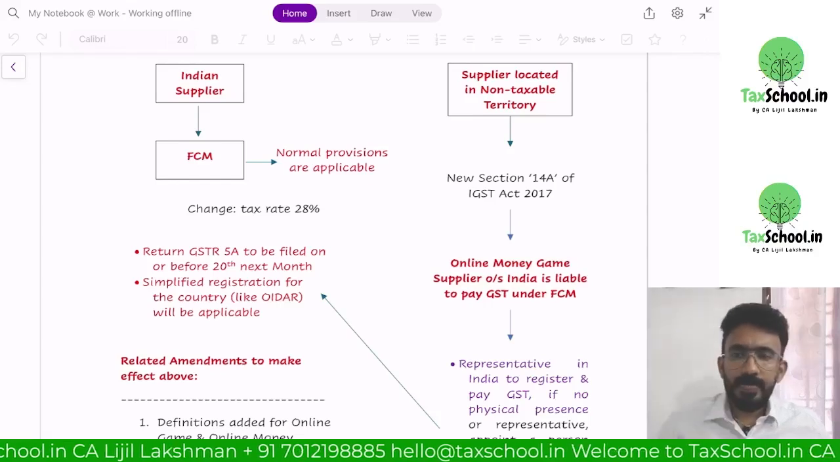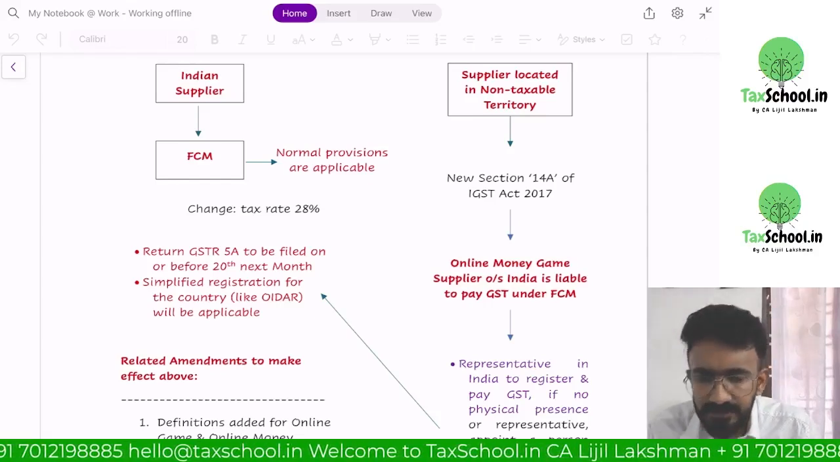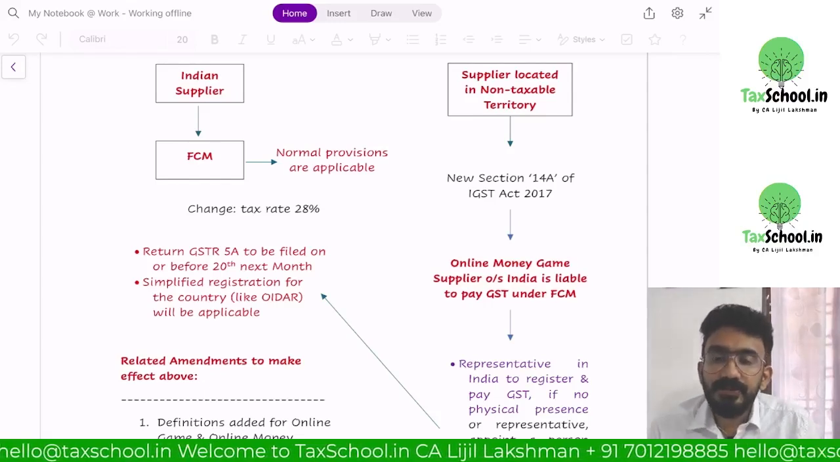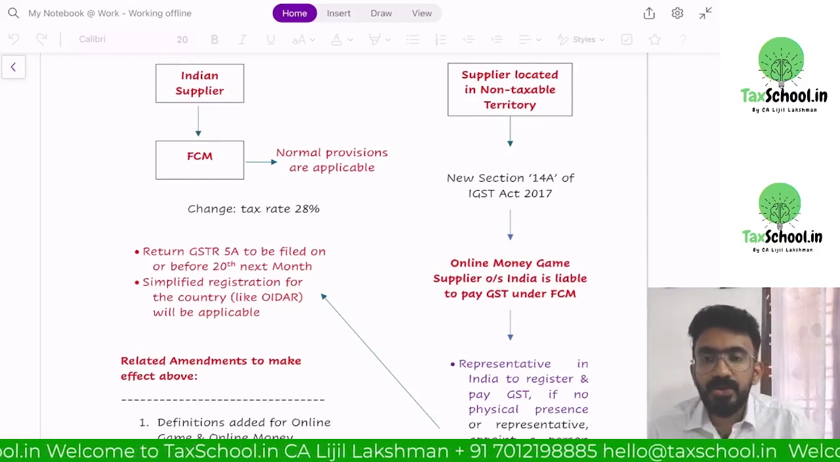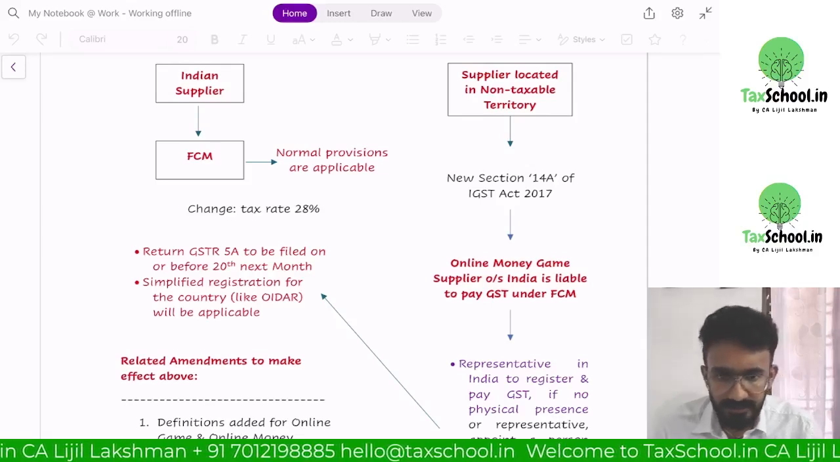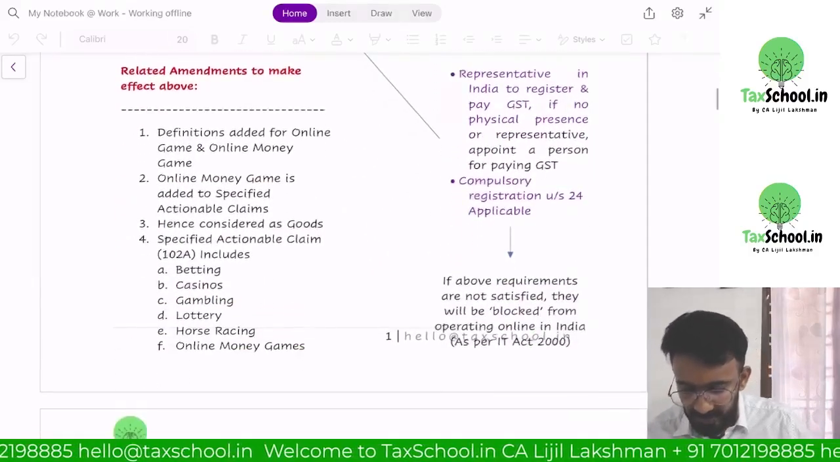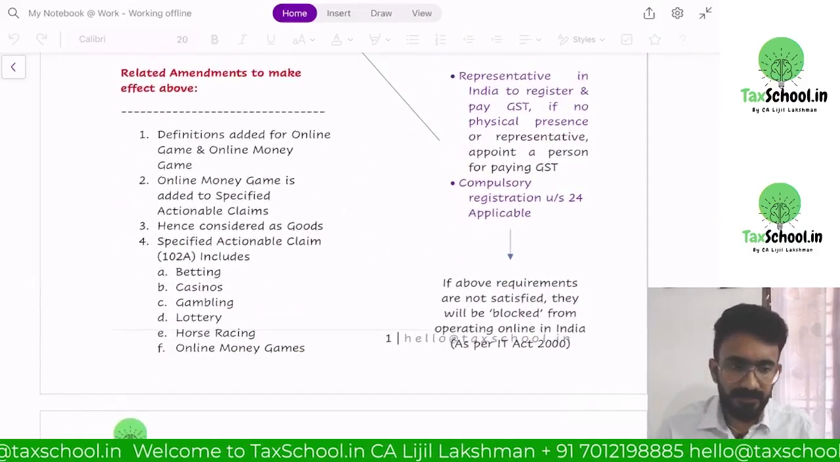Anyway, what I'm trying to tell you here is that the tax rate of online money gaming is changed. The amount on which tax is going to be levied is also changed, right? Then for this particular purpose, they have made a bunch of changes into the GST law.